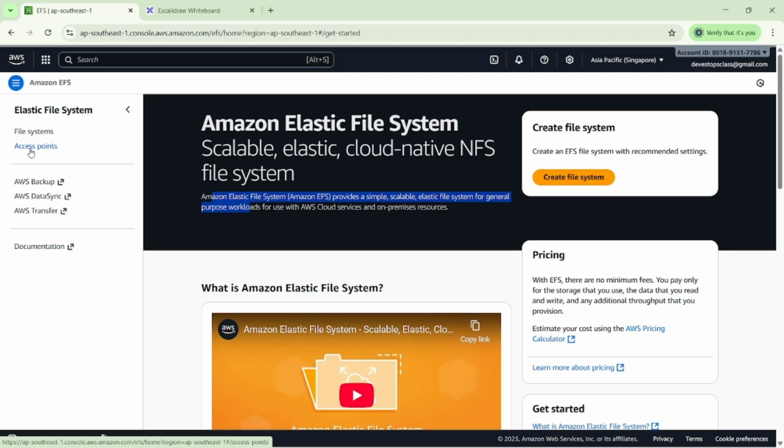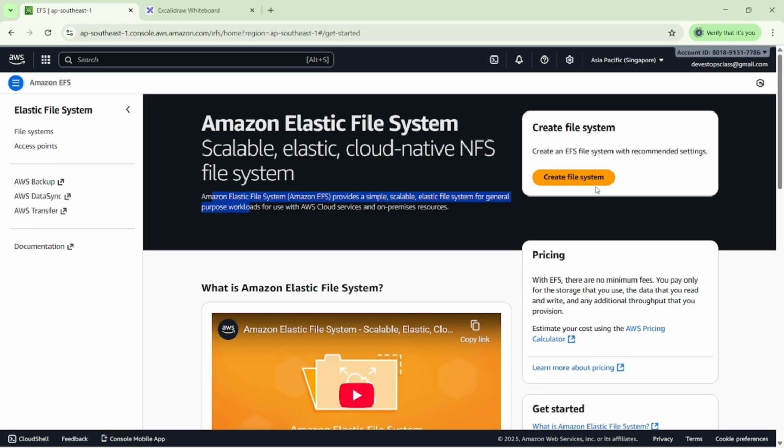So before going to the labs, you can see here the file system, access point, then elastic file system. We have to do some operations, then we can create the EFS. Creating the EFS is simple, but when we go with EC2 instances it is somewhat difficult.